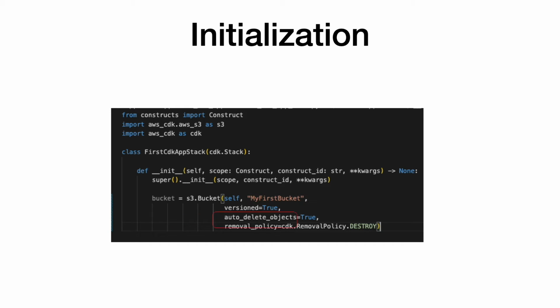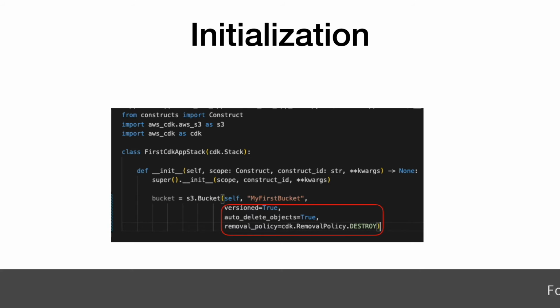Key value arguments, which is the third parameter, is a set of key value pairs that define the construct's configuration. For instance, while defining the CDK bucket, you can specify the versioning configuration, encryption configuration, etc. with the help of these key value arguments. The constructs are designed with the concept of sensible defaults, which means you need to provide minimal configuration while provisioning any AWS resource through the CDK constructs.